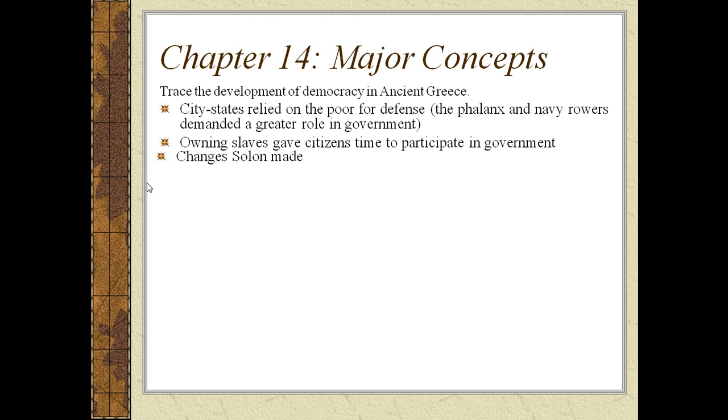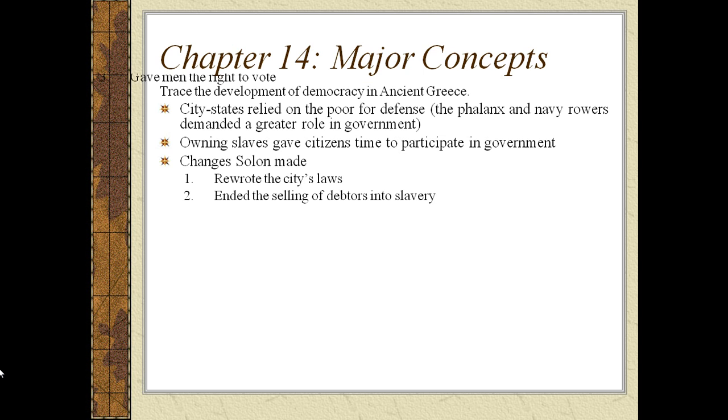Furthermore, you had changes Solon made. He made a couple of changes. First, he rewrote the city's laws. Second, he ended the selling of debtors into slavery. Third, he gave all men, free men, the right to vote. And he developed this concept of citizenship, that you had rights because you were part of a city, you were a citizen, but you also had responsibilities to participate in government.